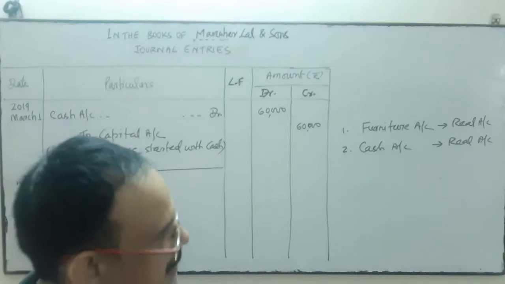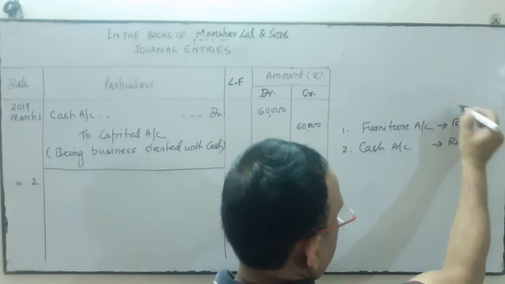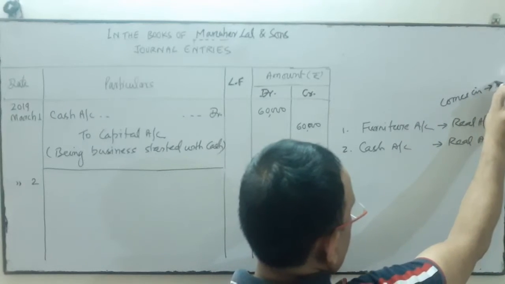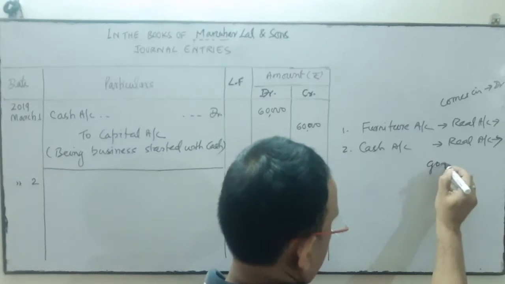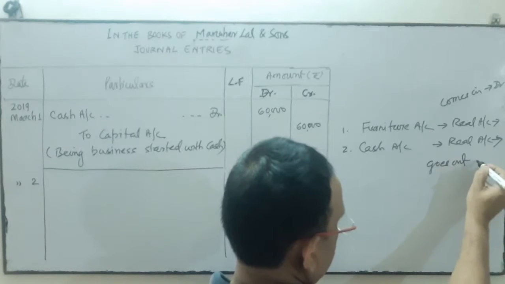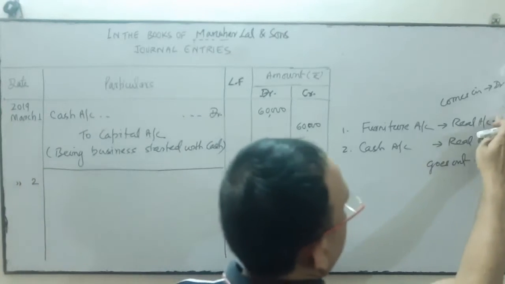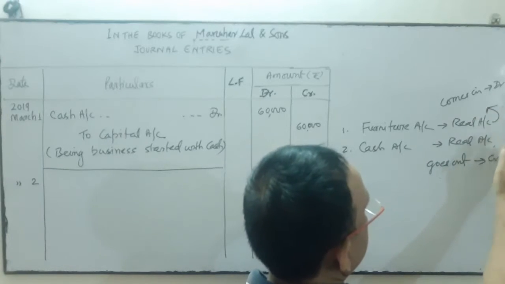So furniture comes in the business. Furniture comes in, so debit. And cash goes out. We have done the payment. So cash will be credited. Is it clear?